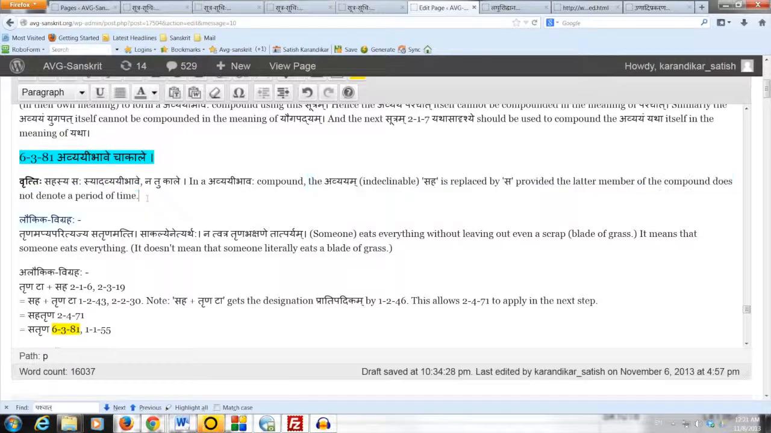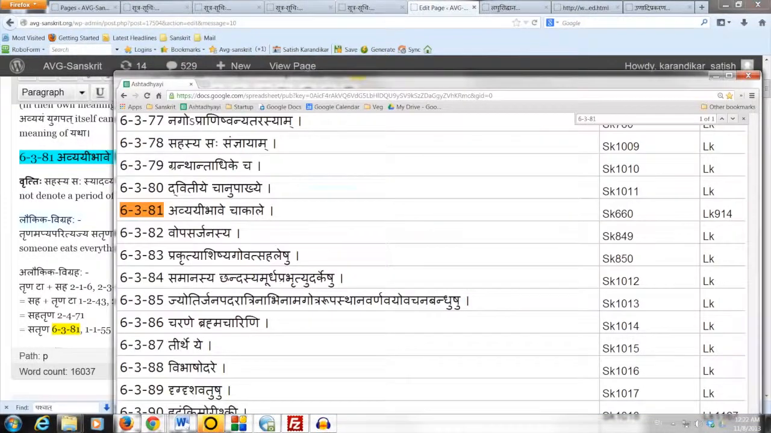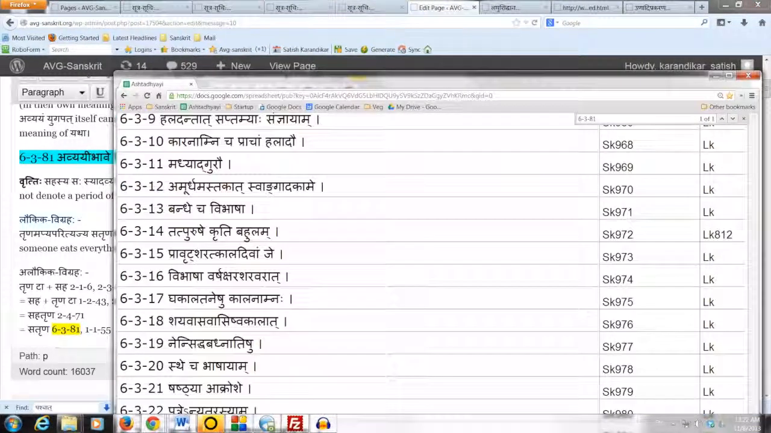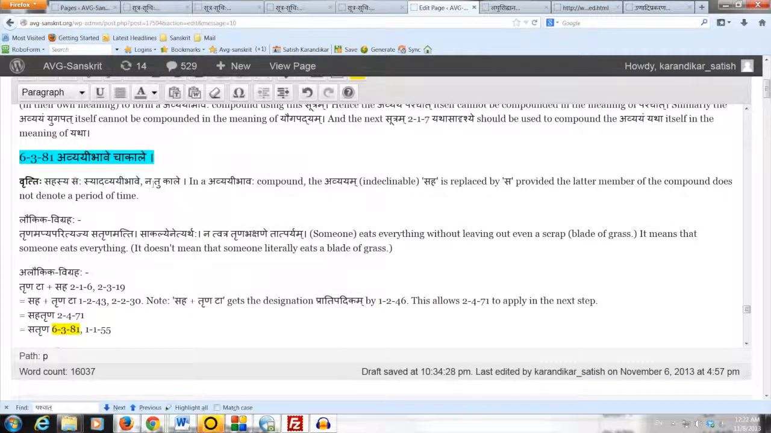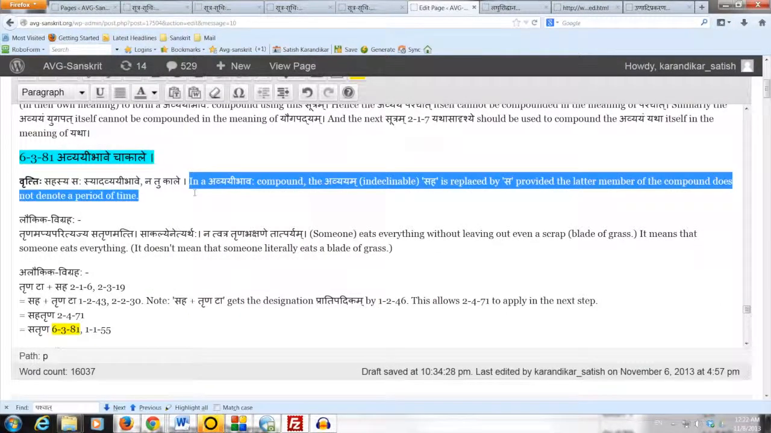As we already mentioned, the anuvritti of Uttarapade comes down all the way from 631. It's a very simple sutram. Whenever we have an Avyayibhava compound, the Avyayam Saha, which is in the compound, is replaced by Sa, provided the latter member of the compound does not denote a period of time. Recall that in an Avyayibhava compound, the Avyayam occurs as the prior member of the compound. So Saha is the prior member which gets replaced by Sa.